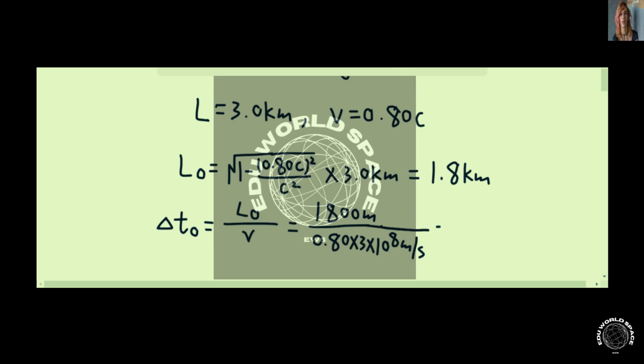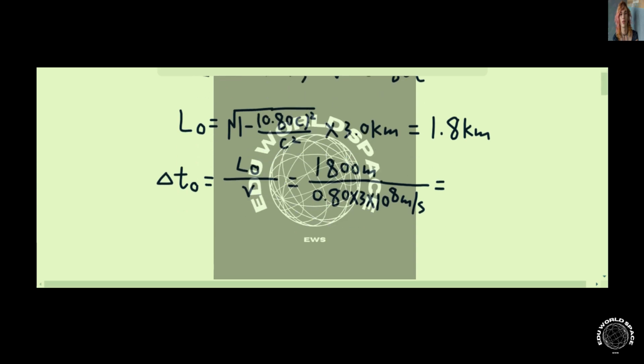This will give us the time interval of about 7.5 times 10 to the power of -6 seconds, which is 7.5 microseconds.